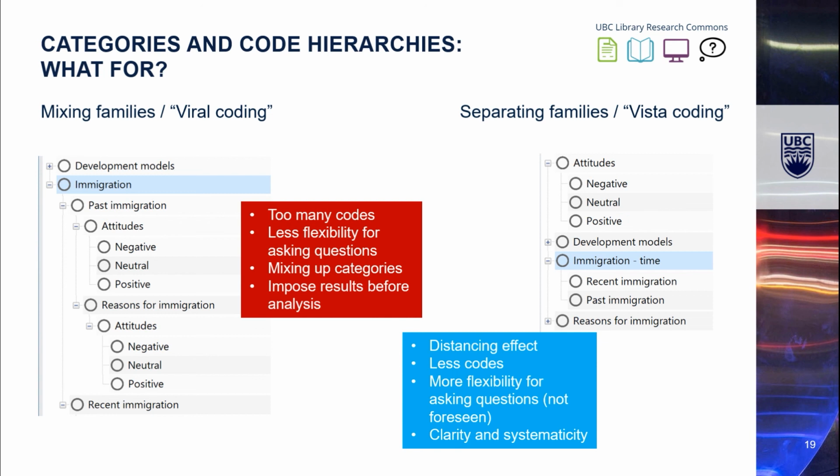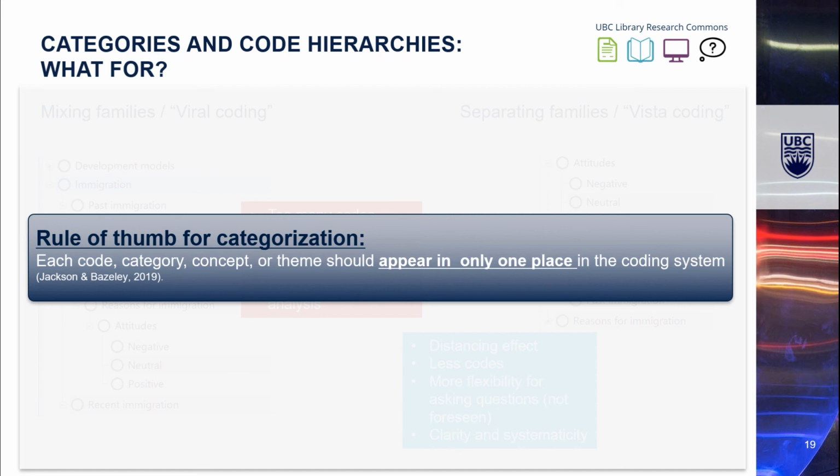In that way, we have fewer codes on our list, which means we might make fewer mistakes when searching for or creating the right code. We will also have flexibility for addressing questions that were not initially foreseen, because we would be coding anything attitude-related or immigration-related without being too narrow with nested codes with very specific meaning. This will buy us some clarity and systematicity as well that are important in research practices. And just to summarize this, here's a reminder of that rule of thumb that Jackson and Baisley mentioned in their book, namely that each code, category, concept, or theme should appear in only one place in the coding system.